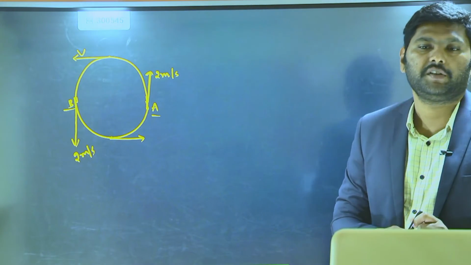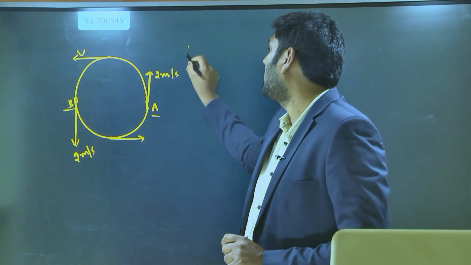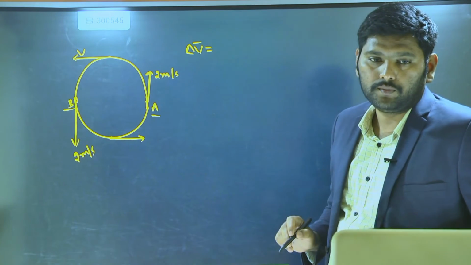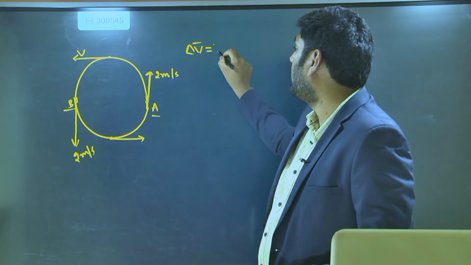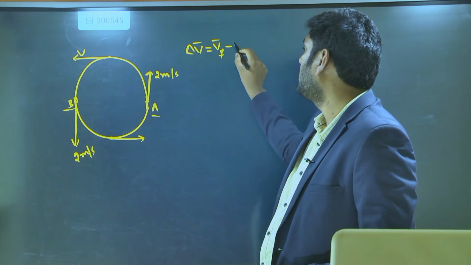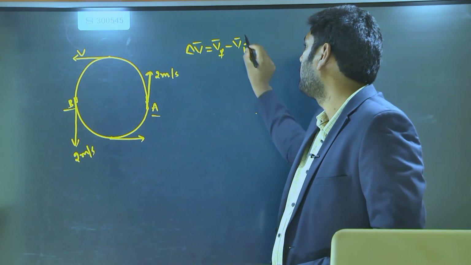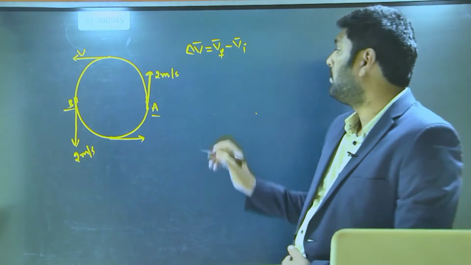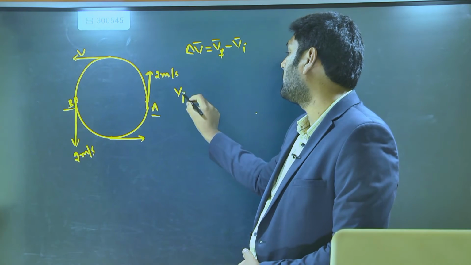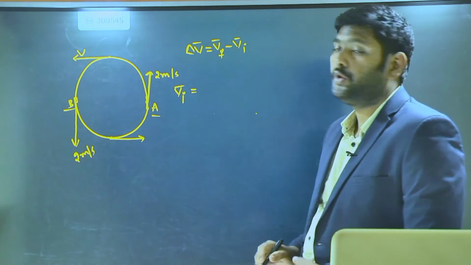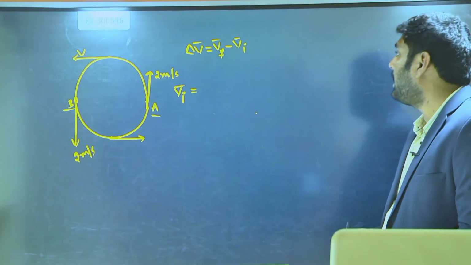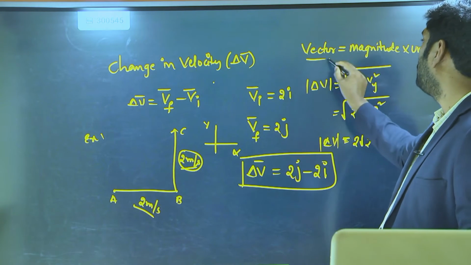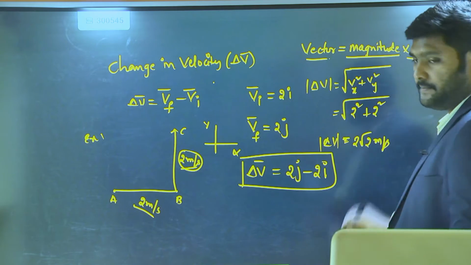What is the formula for change in velocity? Delta V is equal to final velocity vector minus initial velocity vector. First of all, find the final velocity vector and the initial velocity vector. First, let me find the initial velocity vector. How do you represent a vector? A vector is always represented as magnitude and unit vector.